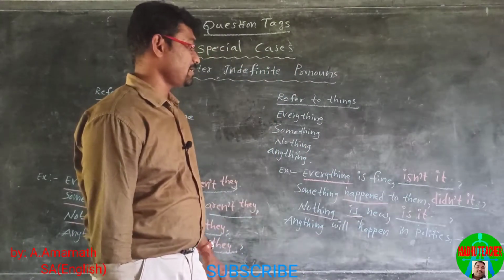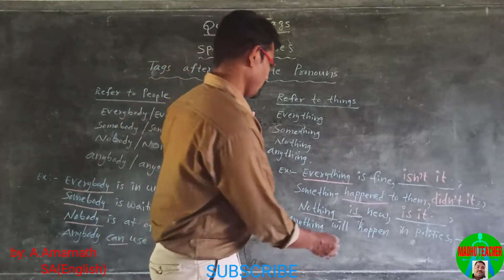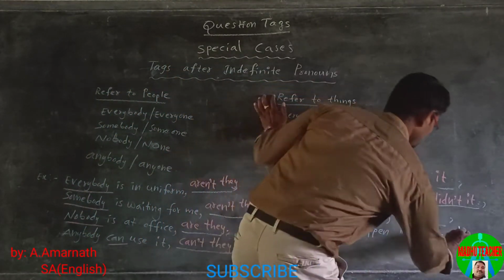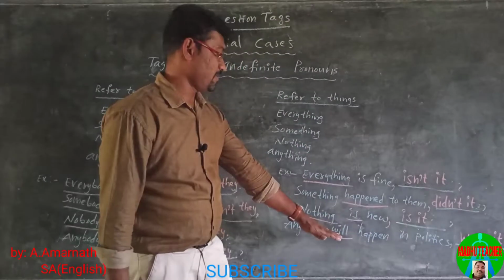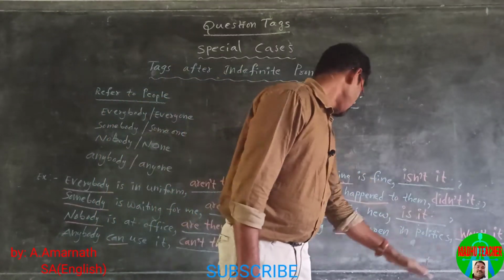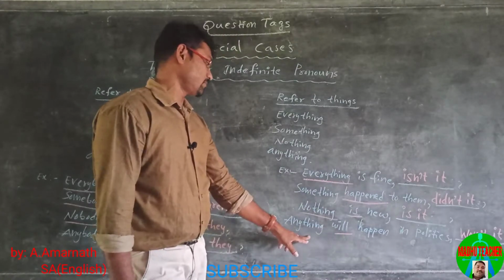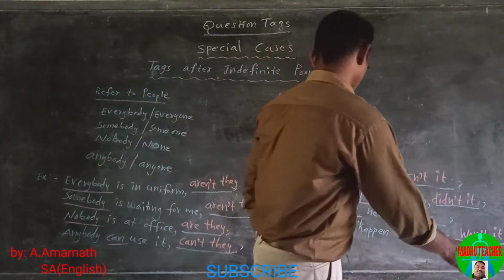Anything will happen in politics, so we use won't it. The helping verb is will, which becomes won't, because this is a positive statement and the pronoun must be it.